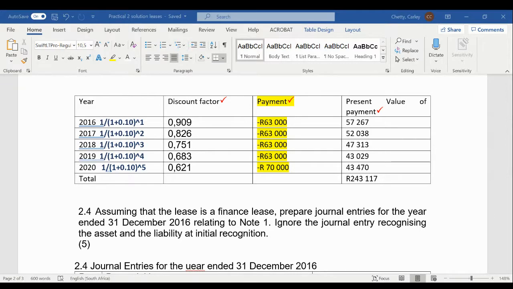Who can tell me what the depreciation journal entries are? What are the depreciation journal entries relating to this finance lease here? Can anyone assist me?